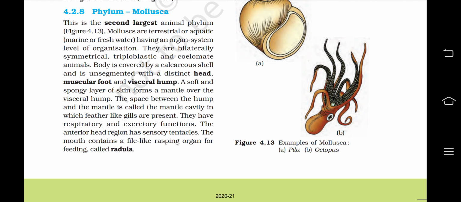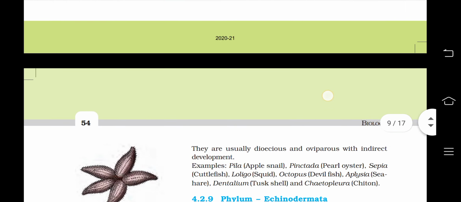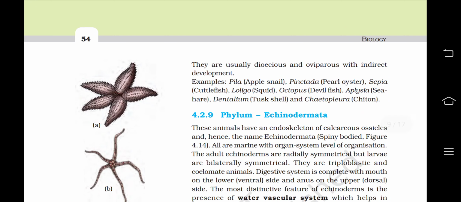The anterior head region has sensory tentacles. The mouth contains a file-like rasping organ for feeding called radula. They are usually dioecious, which means unisexual or the sexes are separate, and oviparous with indirect development. Indirect development means there is a presence of larval stages as well.